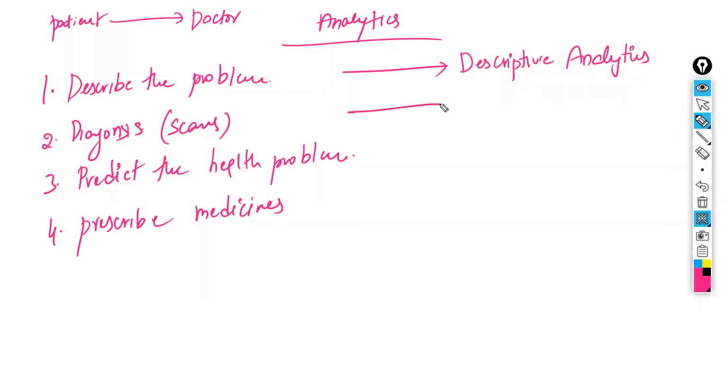The second one: there should be some reason behind whatever happened earlier. For example, you have got very good feedback, what is the reason? If you have got worst feedback, what is the reason? If you have got neutral feedback, what is the reason? For everything, there will be one reason. So identifying the reason, how that particular scenario happened, is called diagnostic analytics.